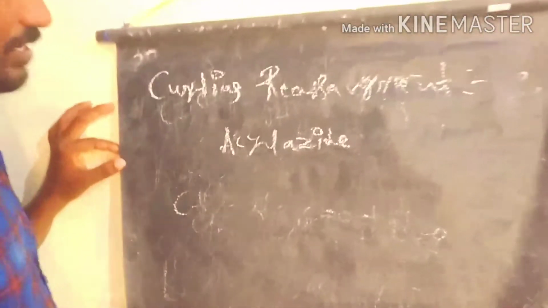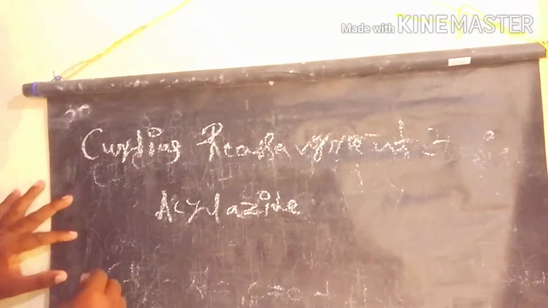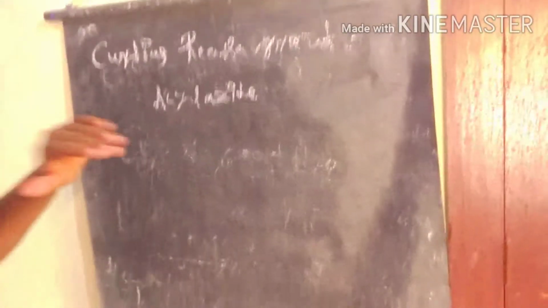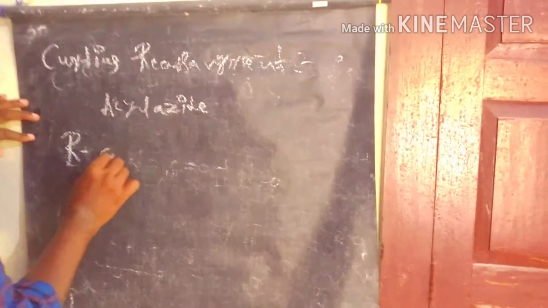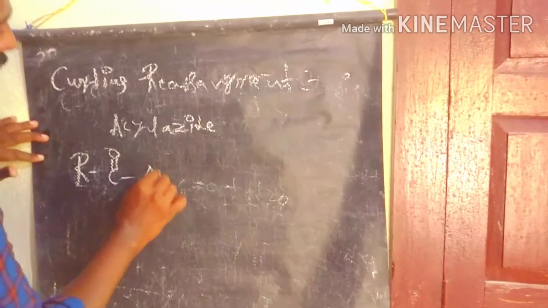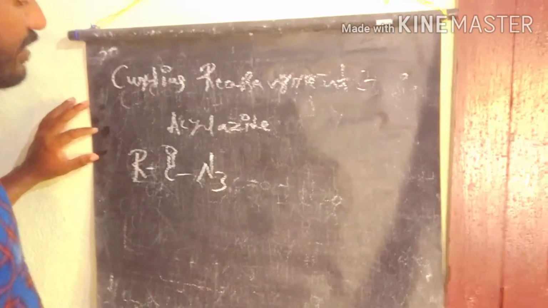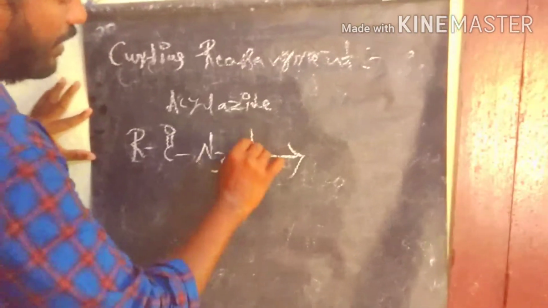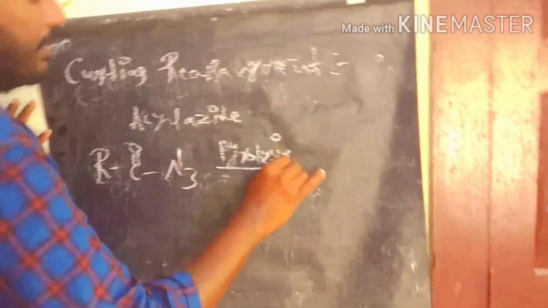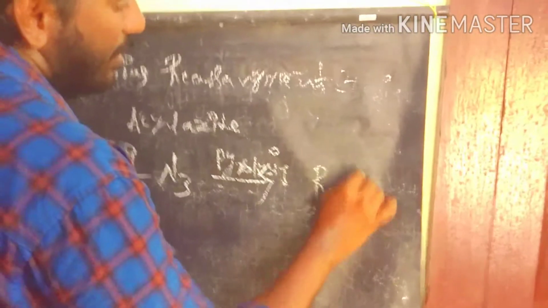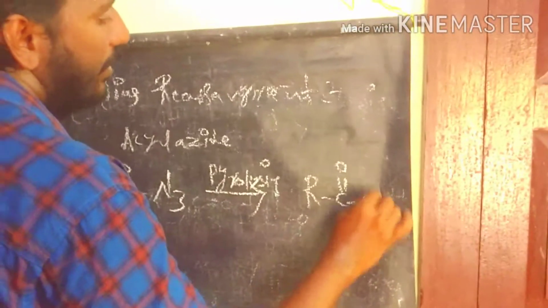So in this reaction we start with acyl azides. This is the acyl azide, with N3. In this acyl azide we conduct a pyrolysis reaction, and we get the acyl nitrene as the product.